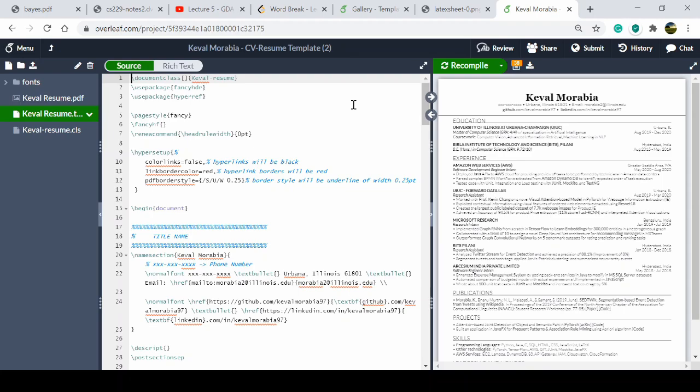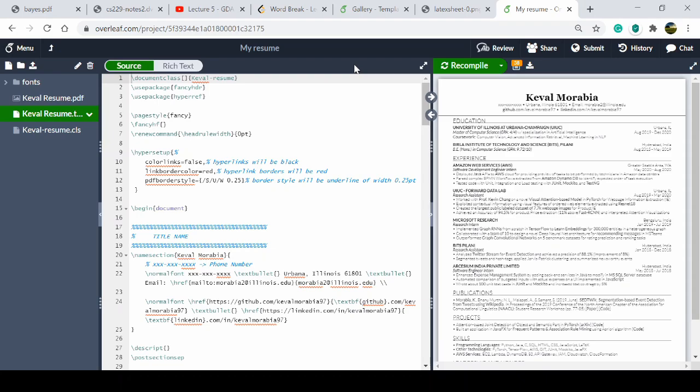Just a quick thing, change the title. When you change the title, your progress will be saved with that name.